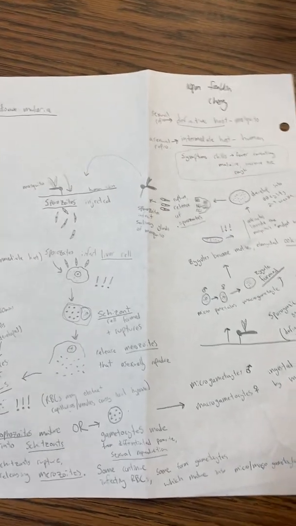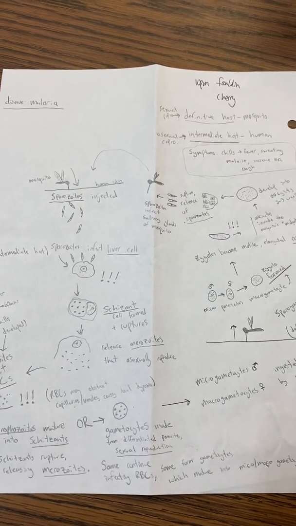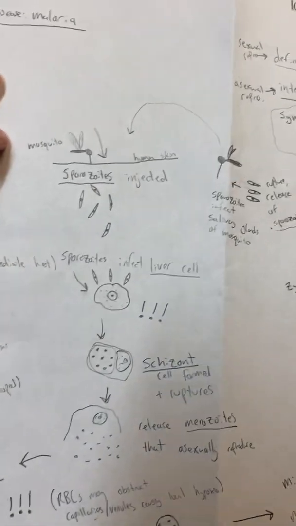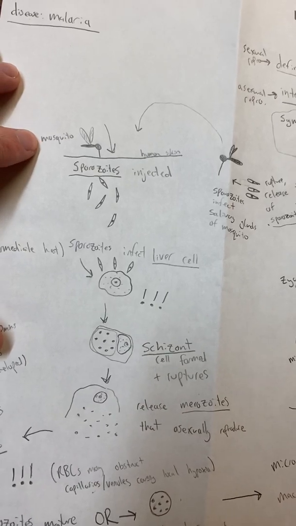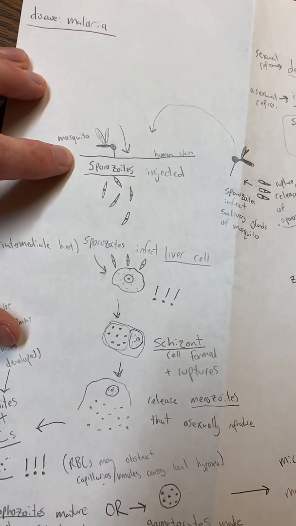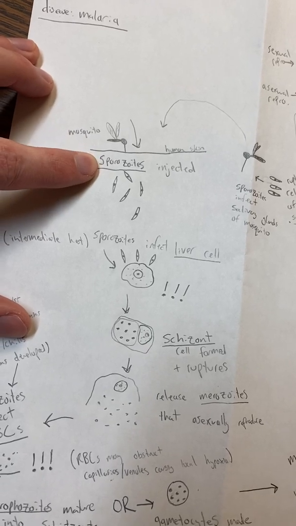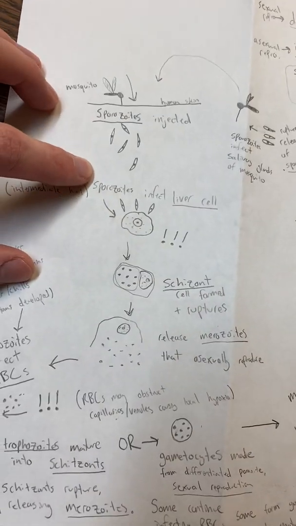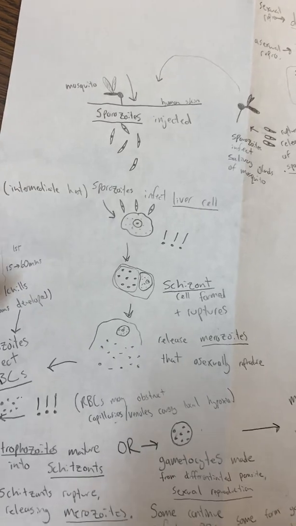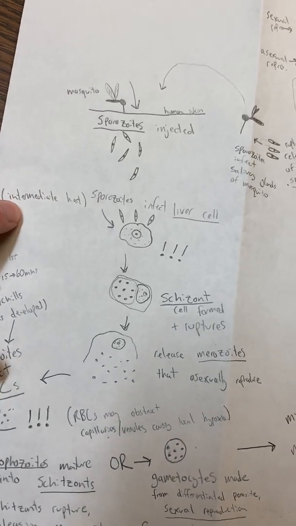Hello, I'm going to be going over the disease cycle of a plasmodium, such as malaria. We're going to start with an already infected mosquito who's taking a drink of human blood. He's injecting the sporozoites into the human. They'll make their way towards the liver and infect the hepatic cells. The human is going to be the intermediate host.